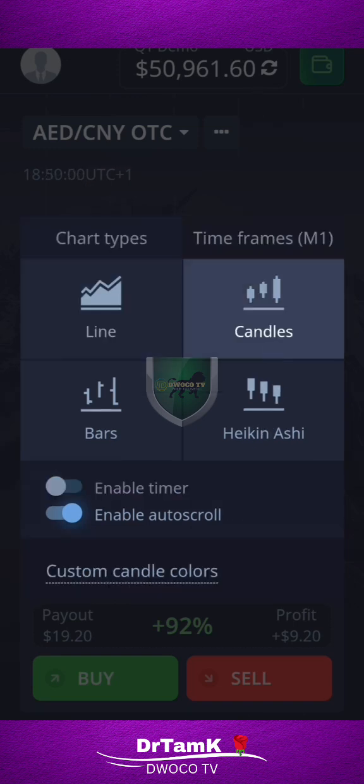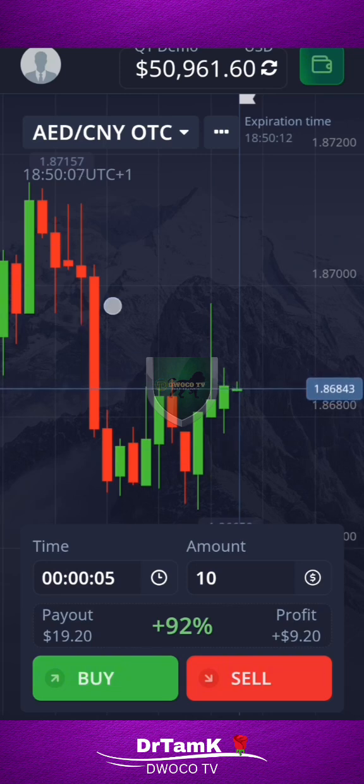So if I tap on candles, that's the candle taking place. If I come over here, you can see that it has changed. You can see candles now. What we were seeing before was lines, but now you're seeing candles, right?